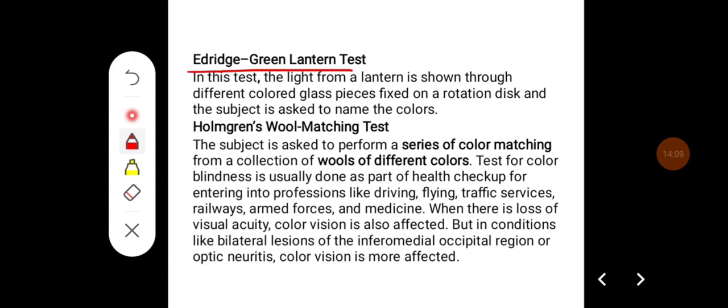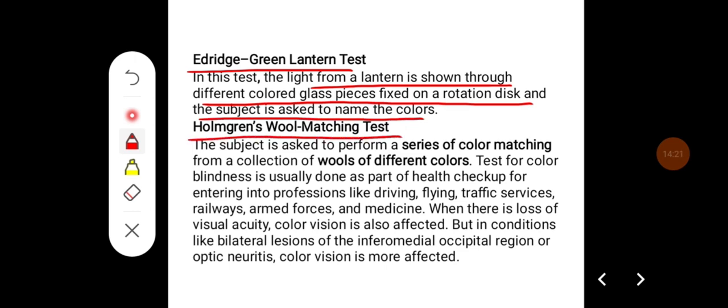Then Edridge-Green lantern test. In this test, light from a lantern is shown through different colored glass pieces fixed on a rotating disc and the subject is asked to name the colors. And in Holmgren's wool matching test, the subject is asked to perform a series of color matching from a collection of wools of different colors.